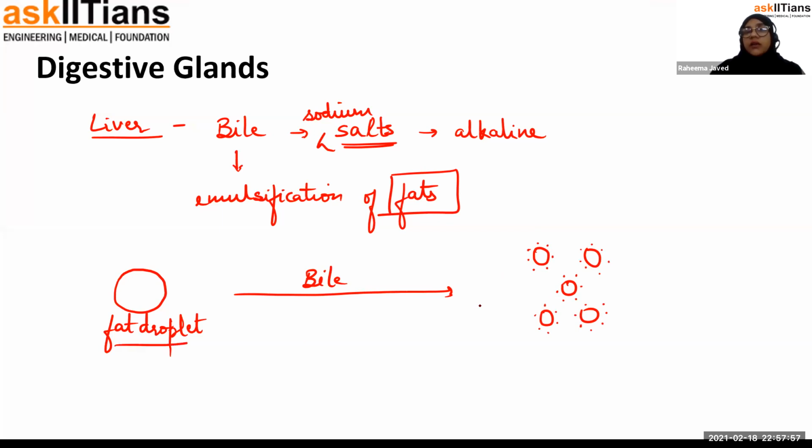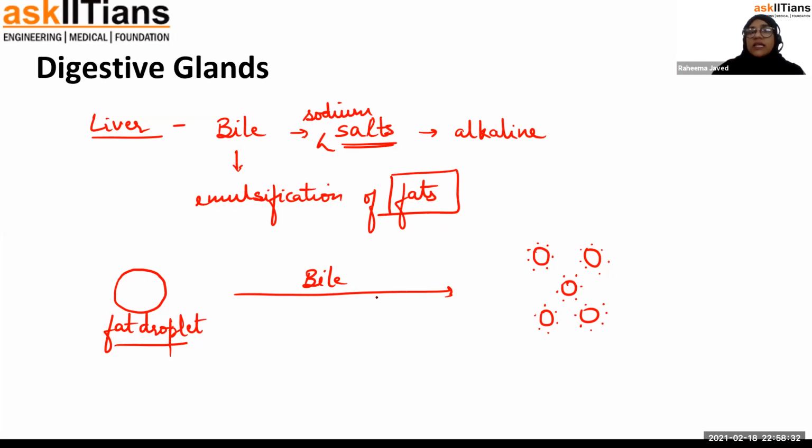If the surface tension is not reduced, these fat droplets can come together, they can coalesce, and again form this big fat droplet. So this process is known as emulsification, and it is performed by bile. Without the emulsification of the fats, the fat digesting enzymes cannot act on the fat droplets and digest them further.